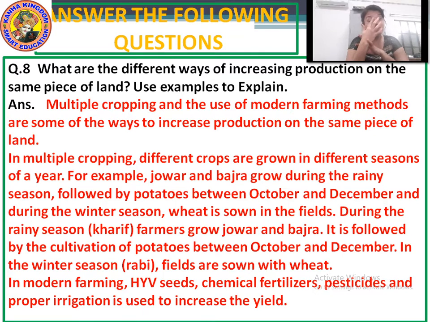And with this, in modern farming, HYV seeds, chemical fertilizers, pesticides and proper irrigation are used to increase the yield. Okay, moving to question number 9.